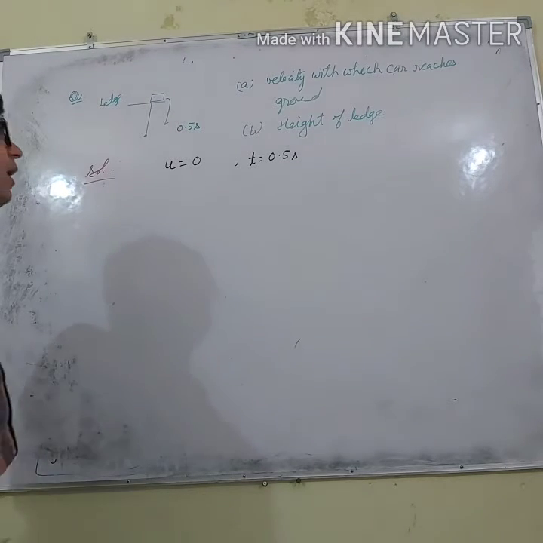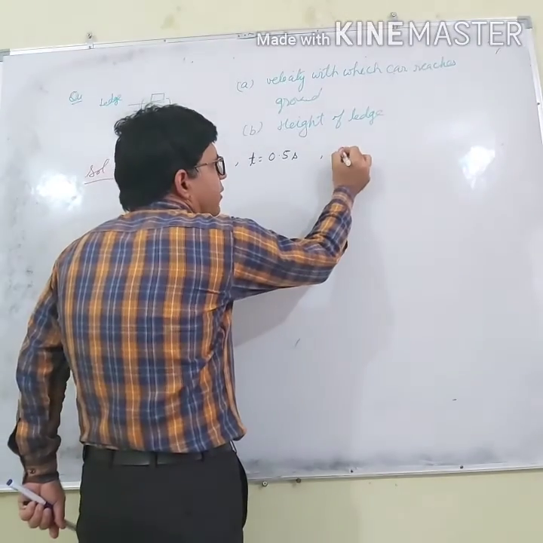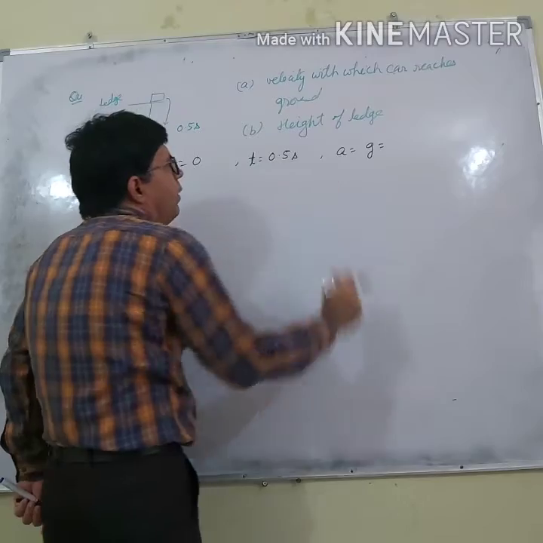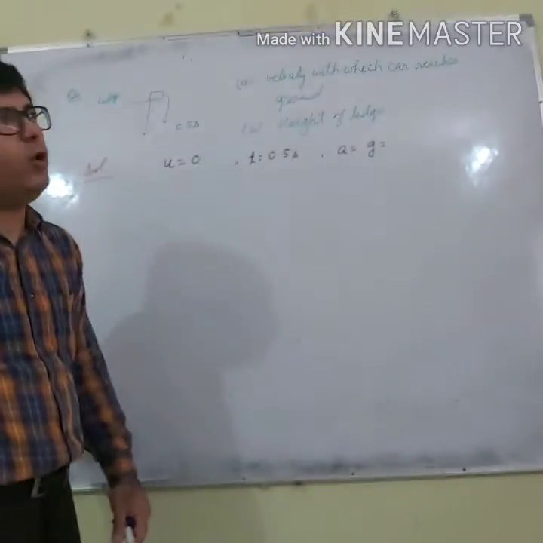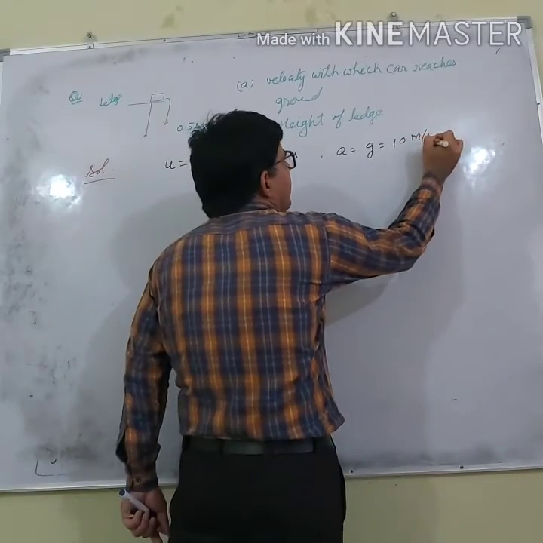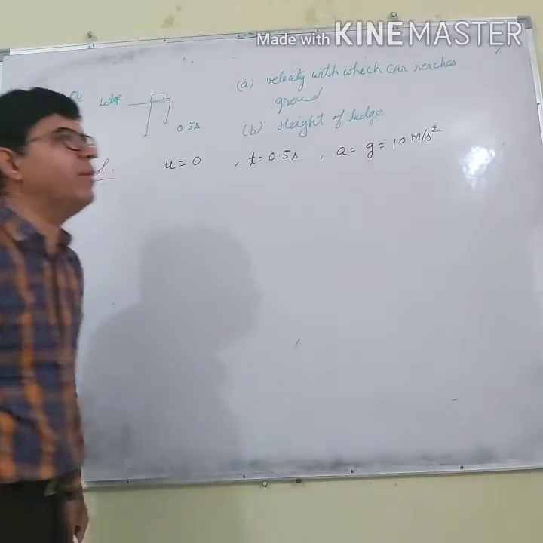Right? What is its acceleration? It is positive. Why? Because the body is falling down. What acceleration should I take, 9.8 or 10? 10 is better because here t is 0.5, so multiplication will be easy.